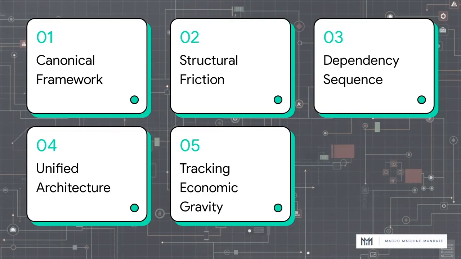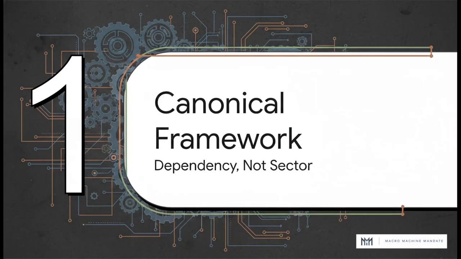Here's our roadmap for today. We'll be covering the canonical framework, structural friction in practice, the dependency sequence refined, one unified architecture, and finally, tracking economic gravity. Section 1. The canonical framework.